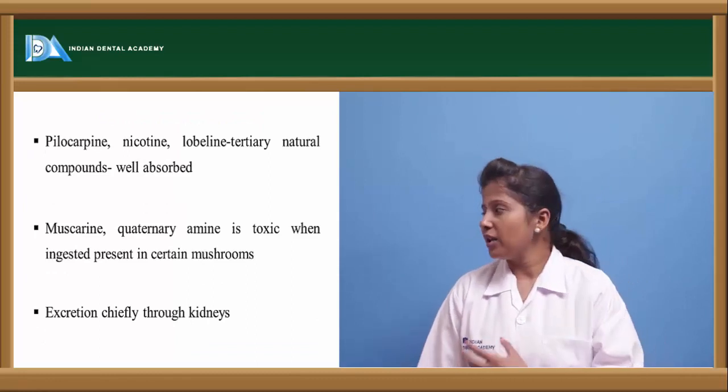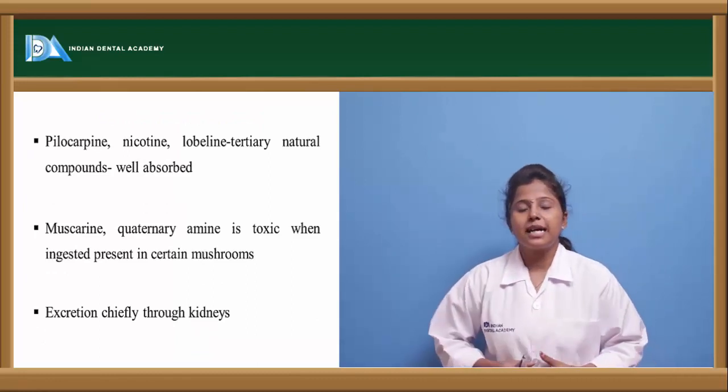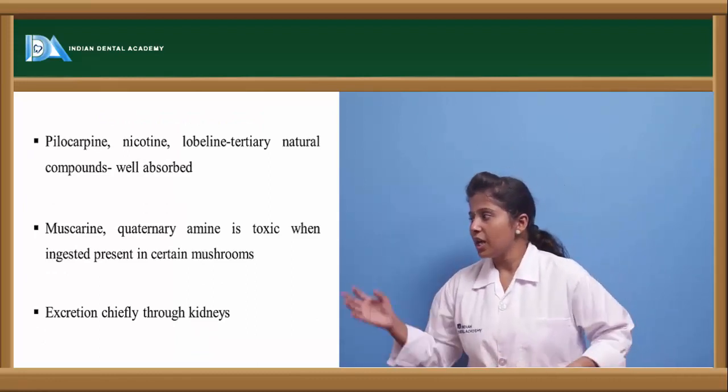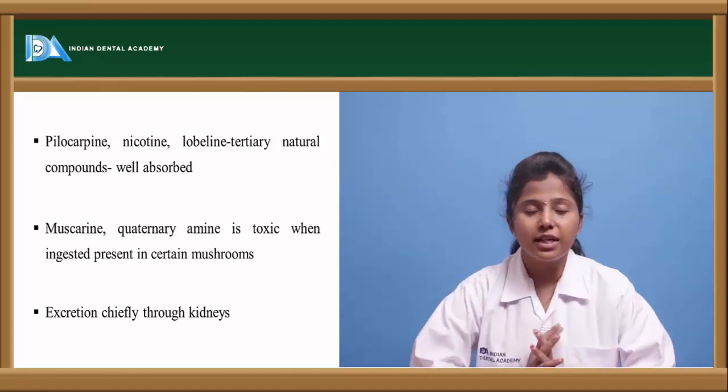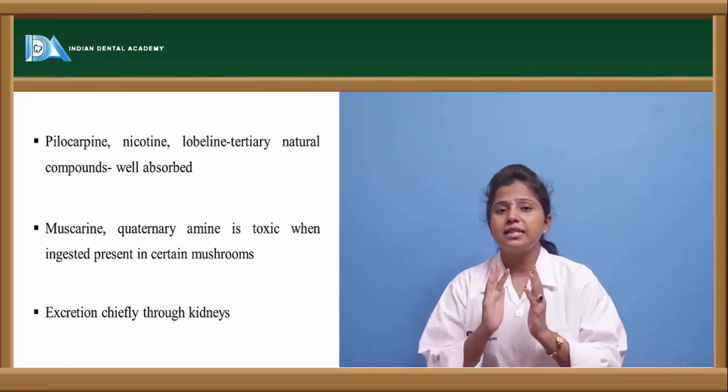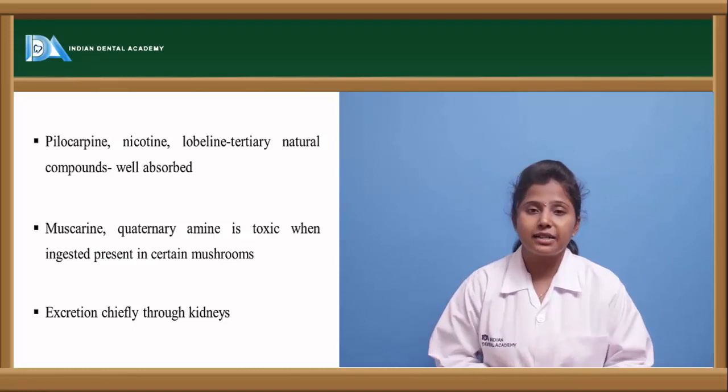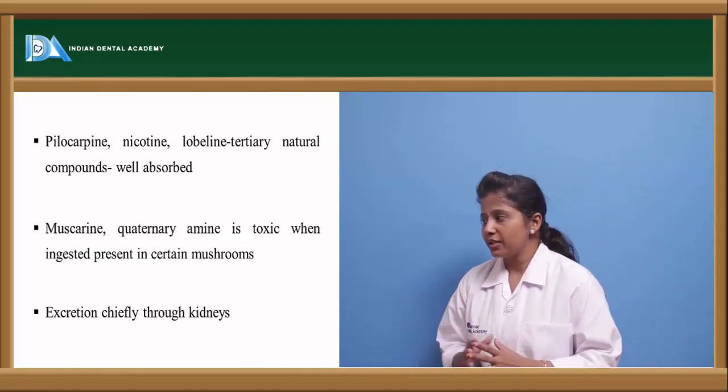The drugs like pilocarpine and nicotine, these are the nicotinic receptor agonists. These are naturally occurring compounds, and that is the reason they are well absorbed in the GIT as well as in the CNS region also.